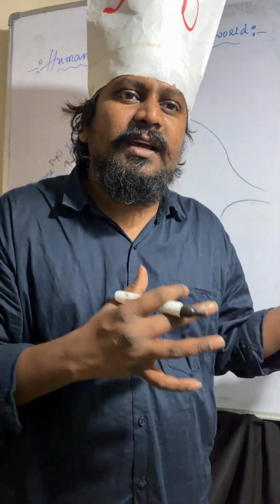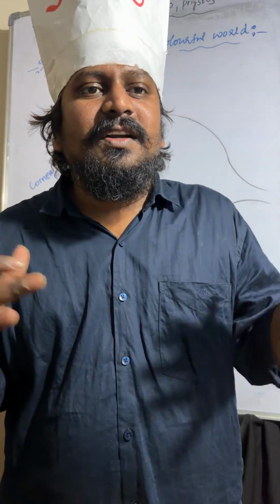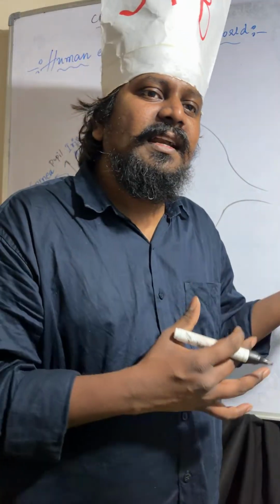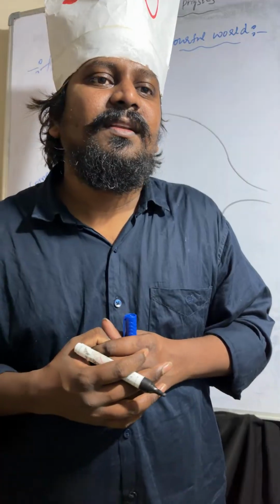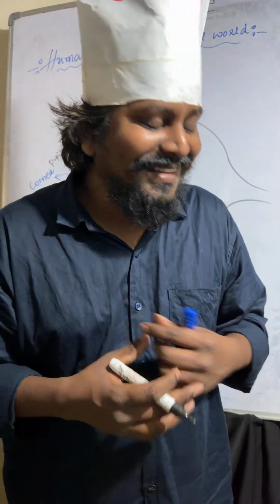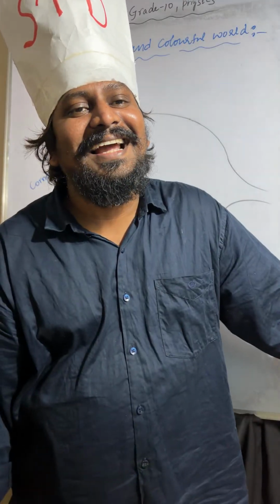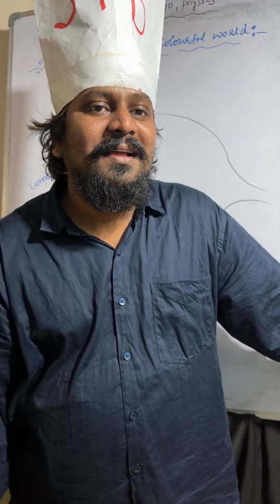So we are talking about the iris. Iris is a dark muscular diaphragm which controls the size of the pupil.